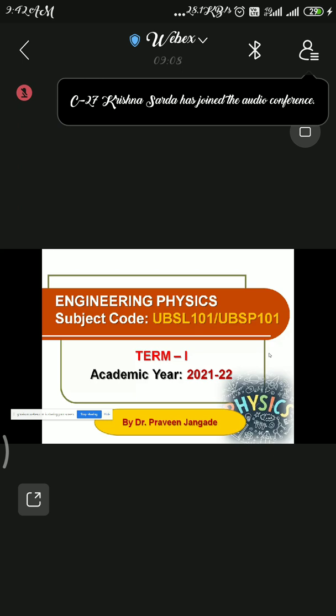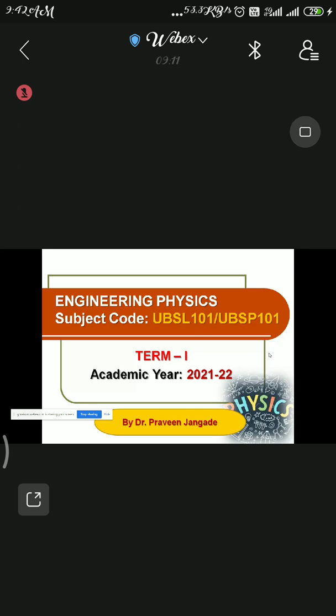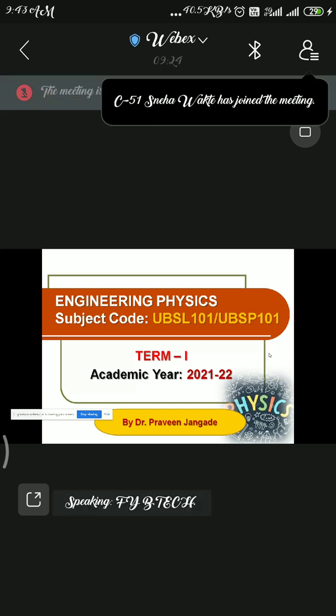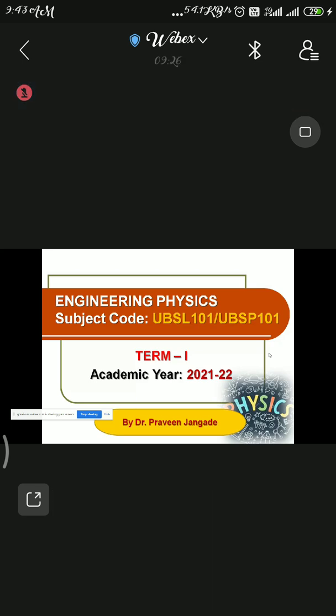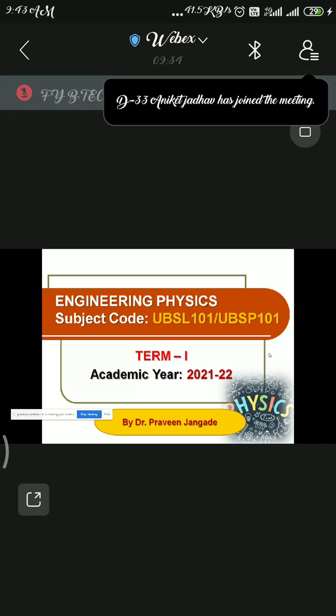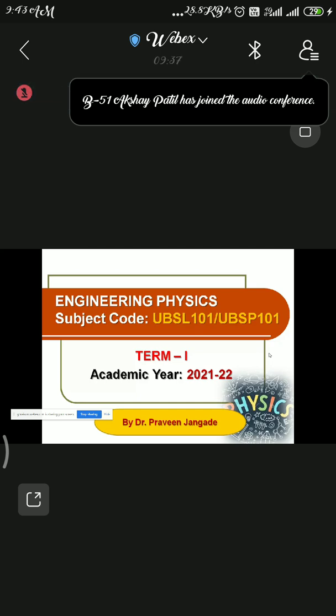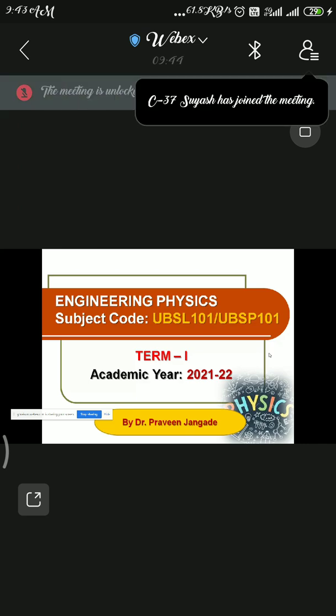For those who have joined late, once again I repeat the instructions. Number one: the last date for your DBT scholarship or freeship forms is to submit online as well as keep a copy, so that if any discrepancies are there, you can resolve them before 31st. Student section contact details have also been shared, Mr. Deepak Tandale and Mr. Sudarshan Gaikwad. You can approach them, or directly approach your teacher guardian, who can communicate between you and the student section.